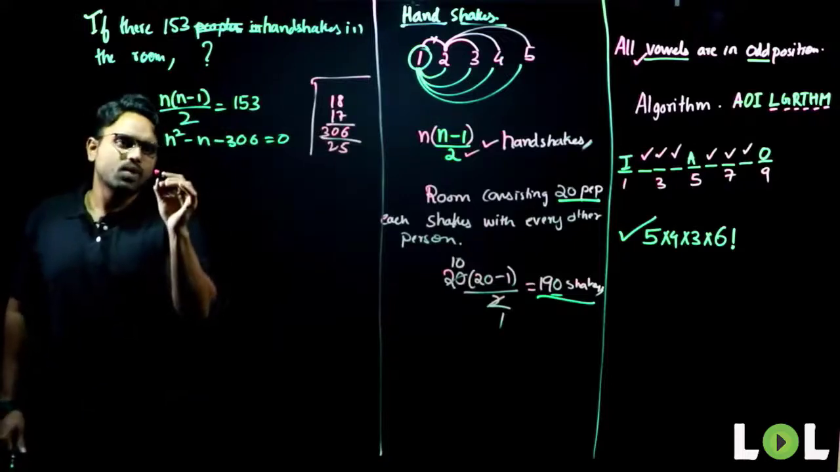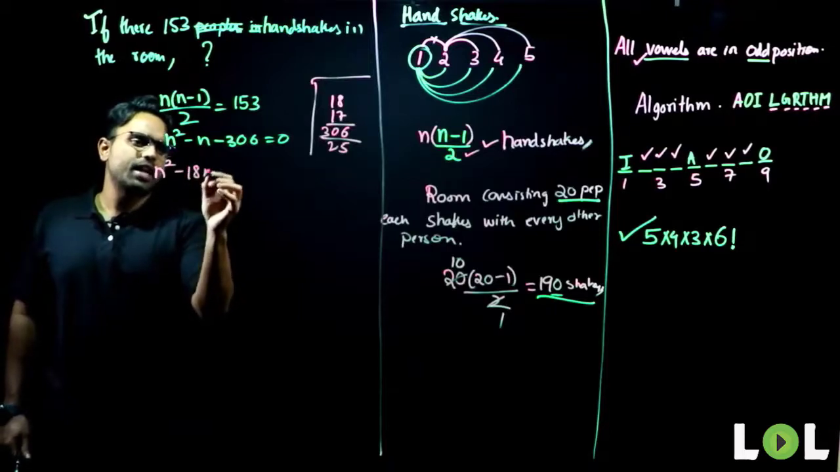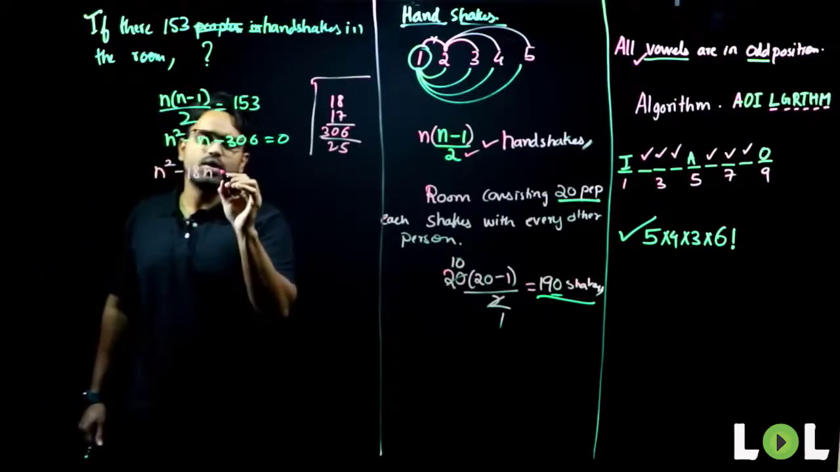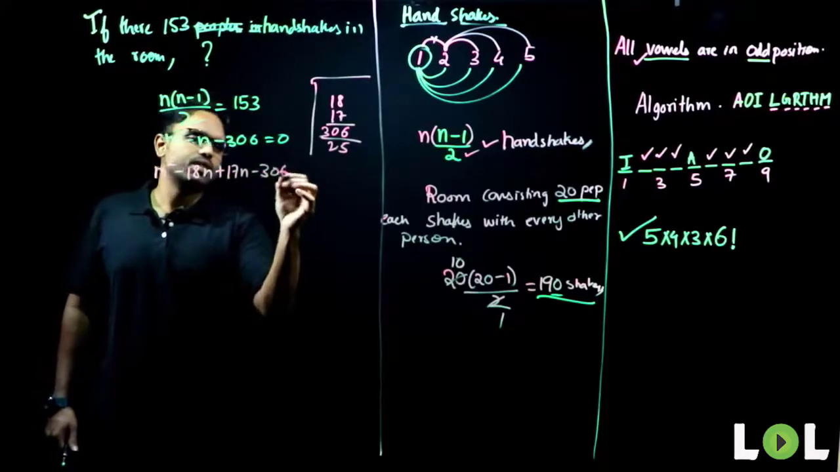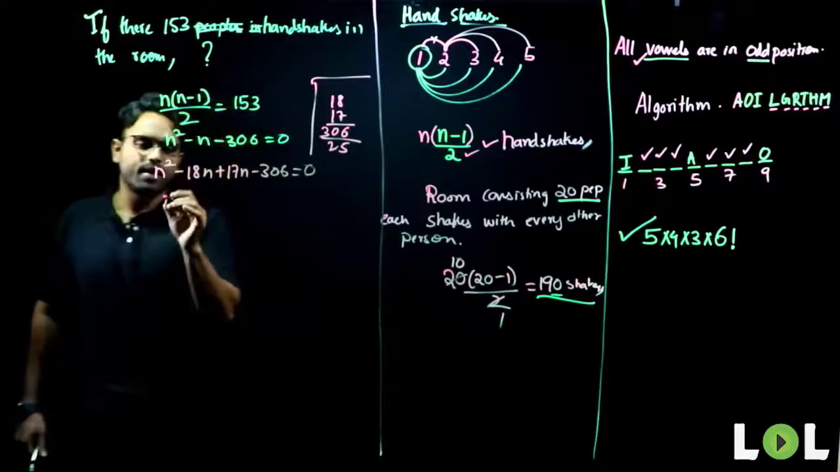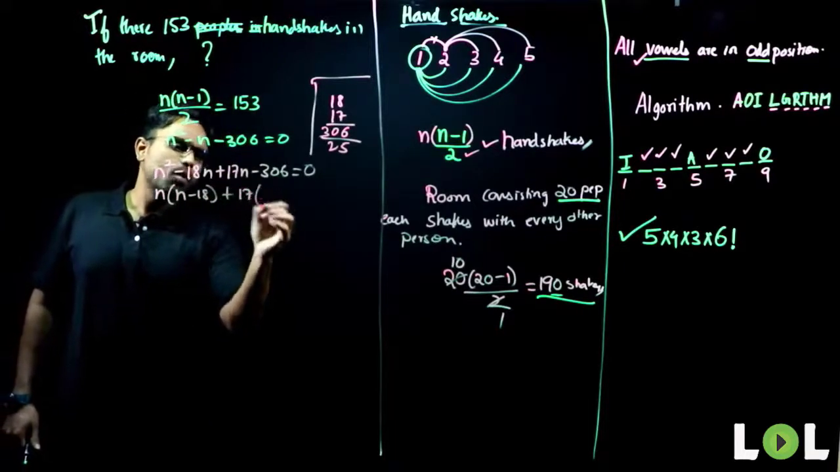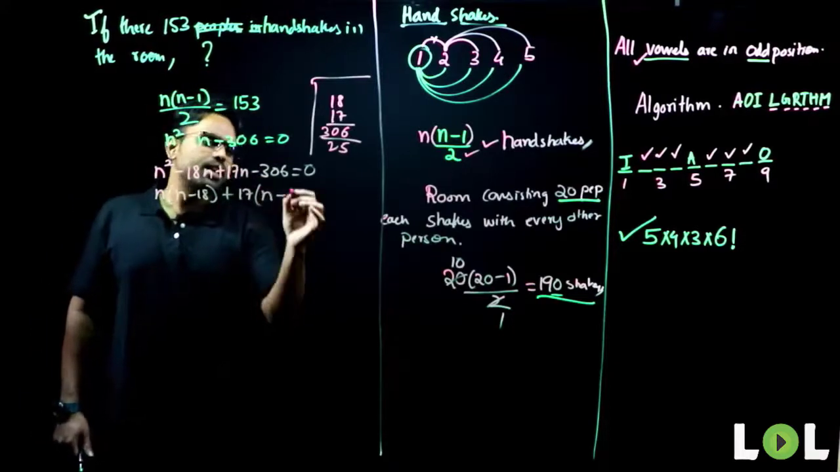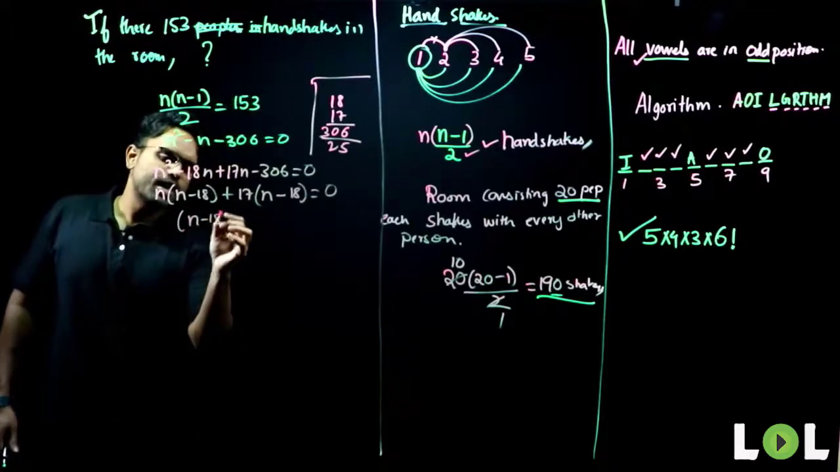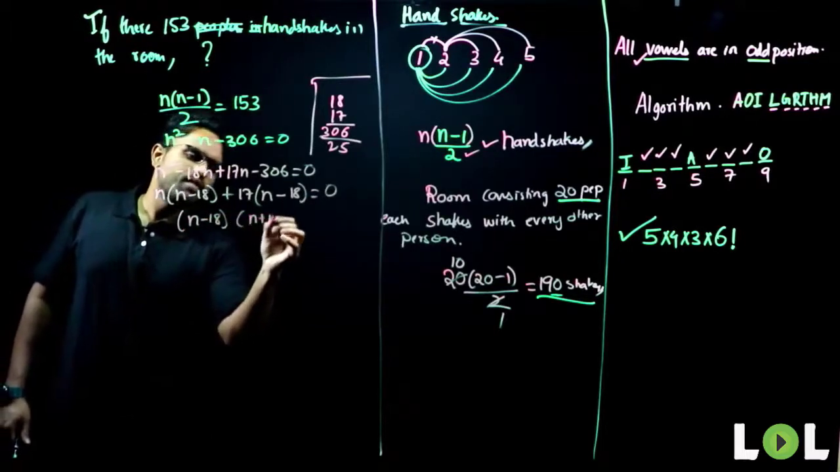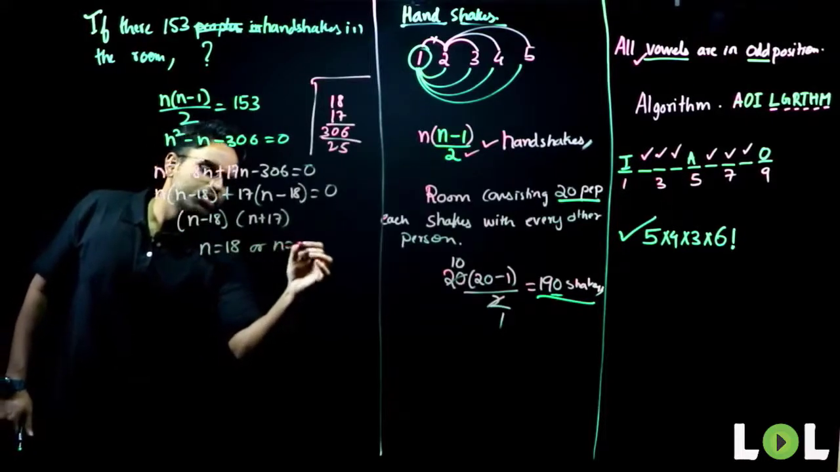Now, n square, I have to get a minus here. So what do I need to write here? Minus 18n. The difference has to be 1. So what do I need to write here? Plus 17n minus 306 equals 0. Now, what will I do? I'll take n common out here: n minus 18, plus I'll take 17 common here, which gives me n minus 18. 17 into 18 gives me 306, that equals 0. So what I've got here is n minus 18 into n plus 17. So n equals 18 or n equals minus 17.